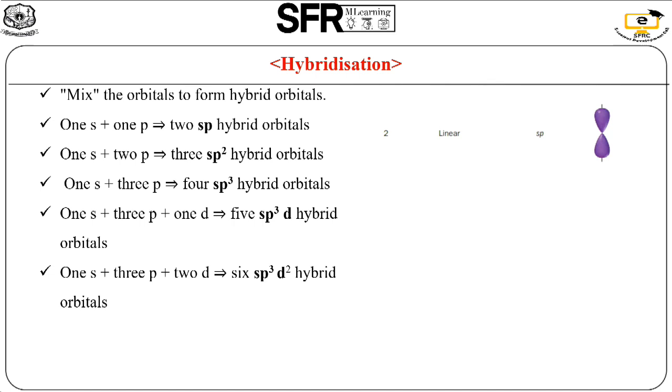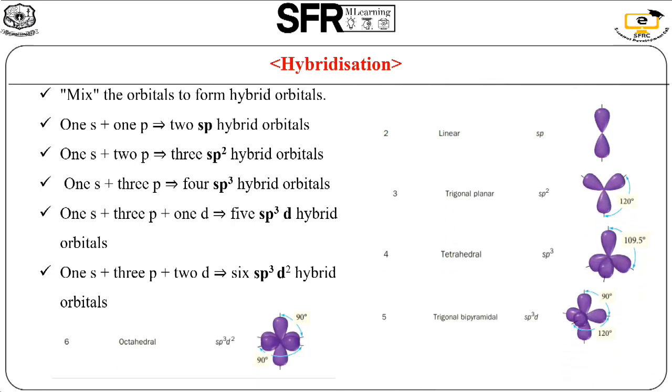The second one is 1 s orbital mixed with 2 p orbitals. We have sp2 hybridized orbitals. The geometry of the molecule is trigonal planar. sp2 hybridization, and the geometry of the molecule is trigonal planar. What about the angle? The angle is 120 degrees.